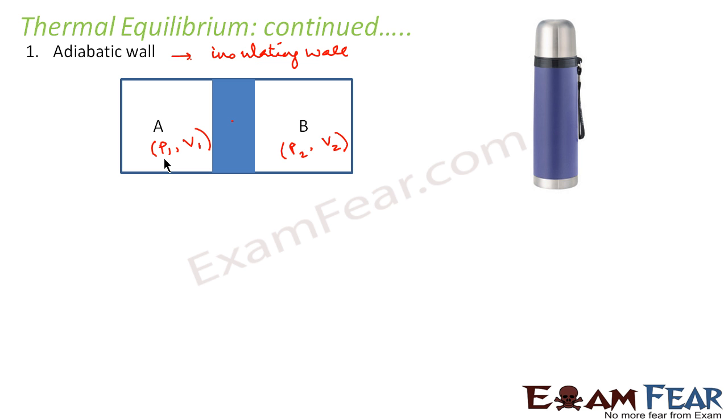One practical example of this would be your thermos flask, because in a thermos flask the wall is an insulating wall which doesn't allow heat to flow through it.